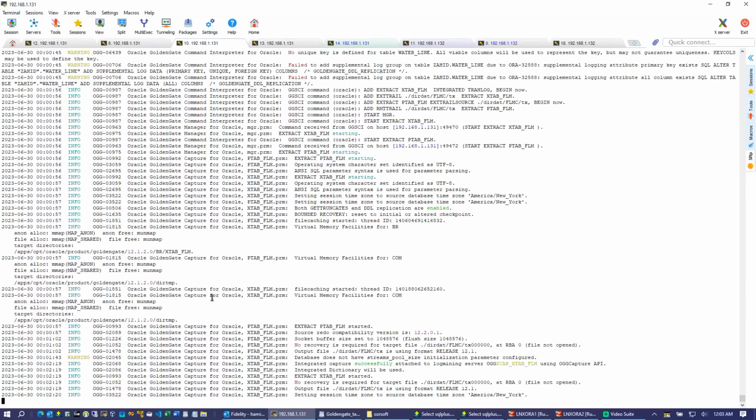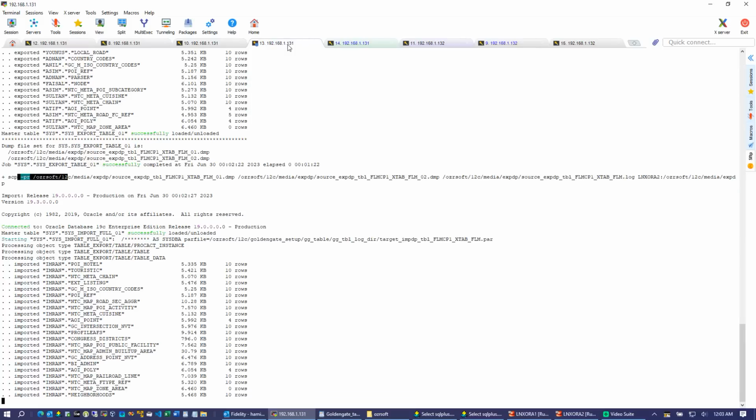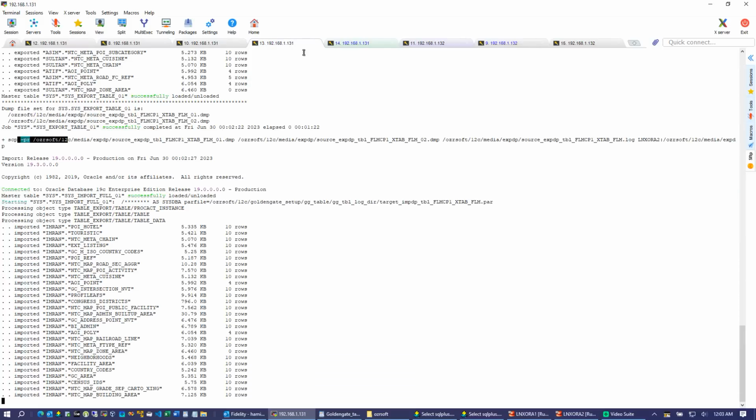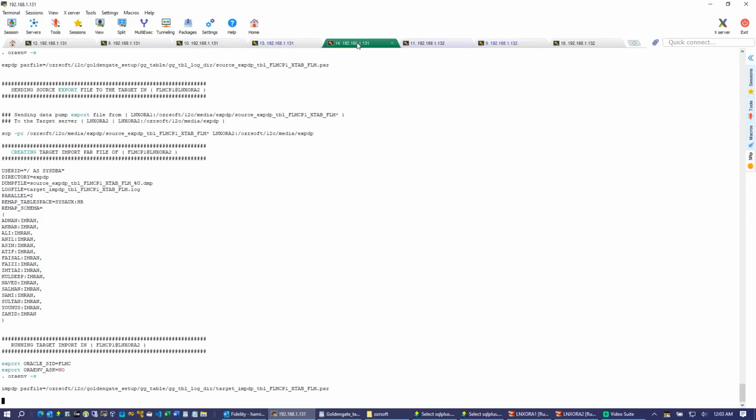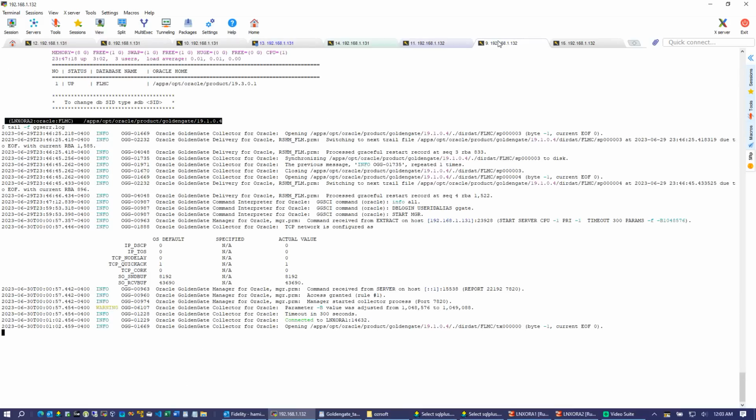Yeah, so this is the 12C Goldengate error log. So far no error in this 12C error log. This is the 19C Goldengate error log.